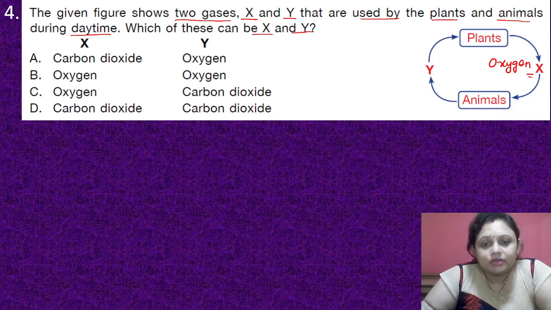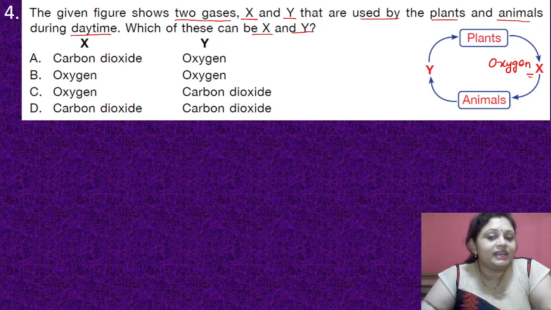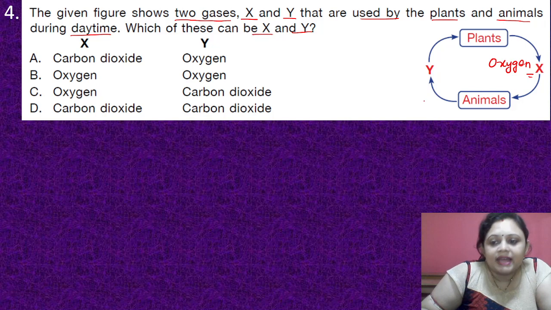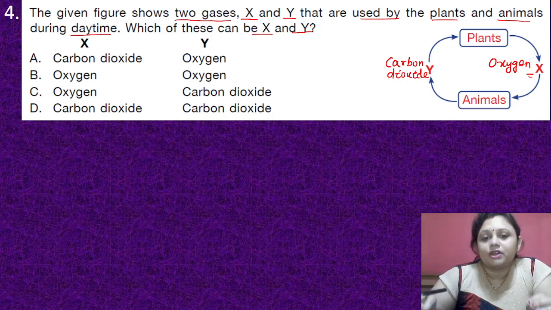During photosynthesis oxygen is released to the atmosphere, and we animals inhale that oxygen. Then animals use the oxygen and release carbon dioxide during the daytime. Plants consume this carbon dioxide because for the process of photosynthesis they need carbon dioxide.